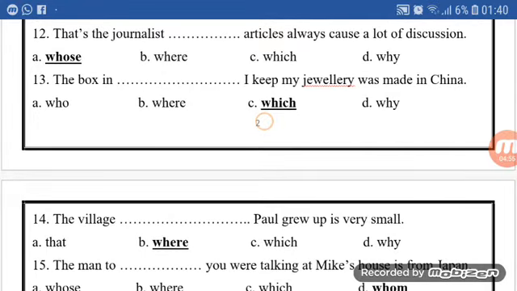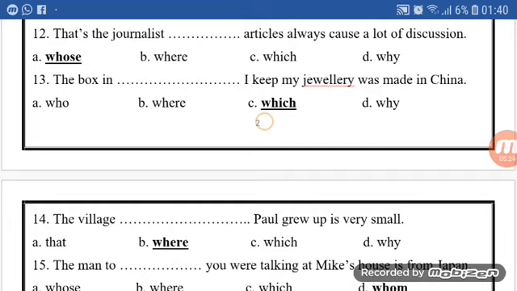Number 12. That is the journalist space articles always cause a lot of discussion. The journalist here is a person, but he is followed by something he possesses, which are the articles. So we use the relative pronoun which describes a person with possession, which is whose. Yes, the correct answer here is A.